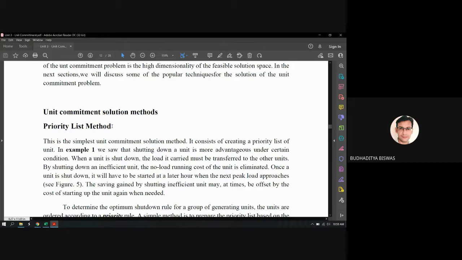Heuristic solution means the difference between the heuristic solution and the normal iterative method is that in the normal iterative method, we consider all the things, meaning the limits of all these, and we take all the constraints. But if we want to apply the normal iterative method, it will take a lot of time to solve.